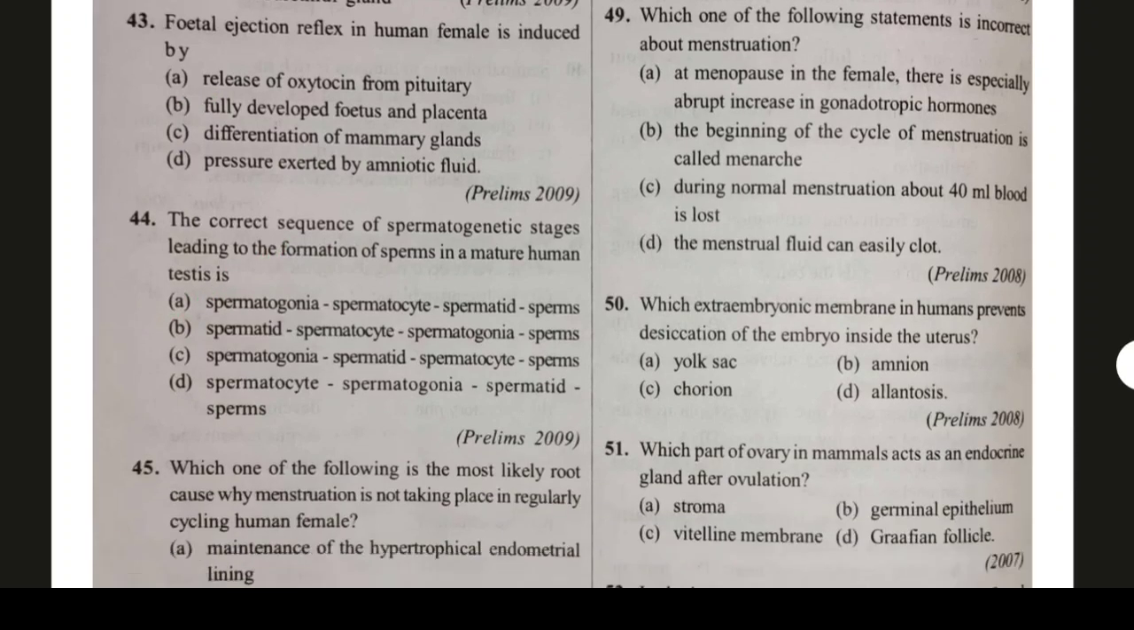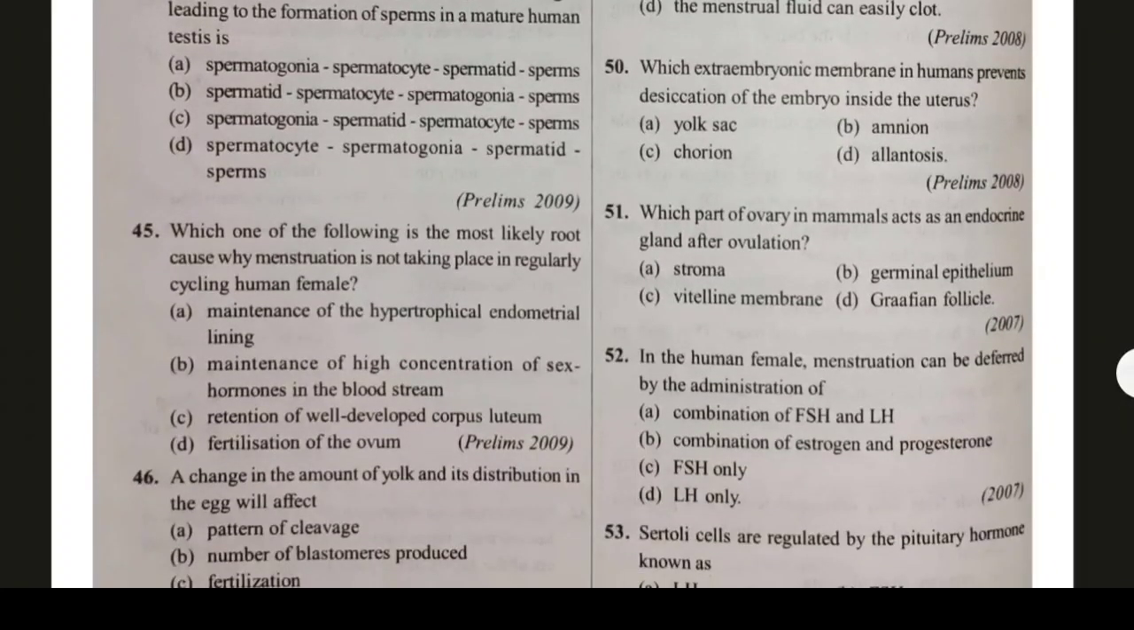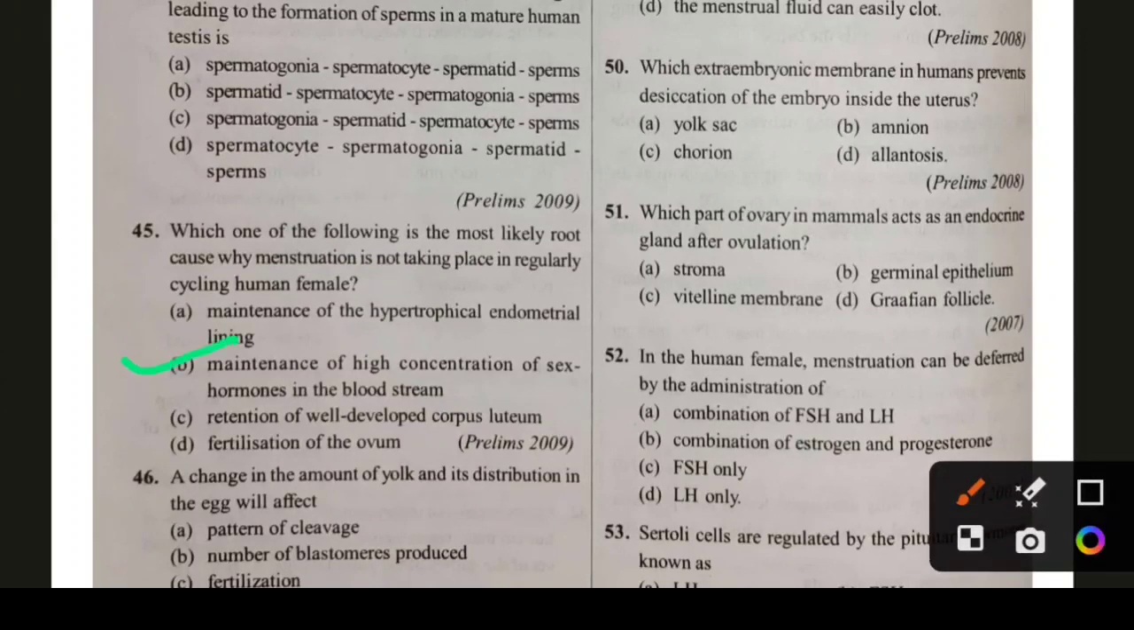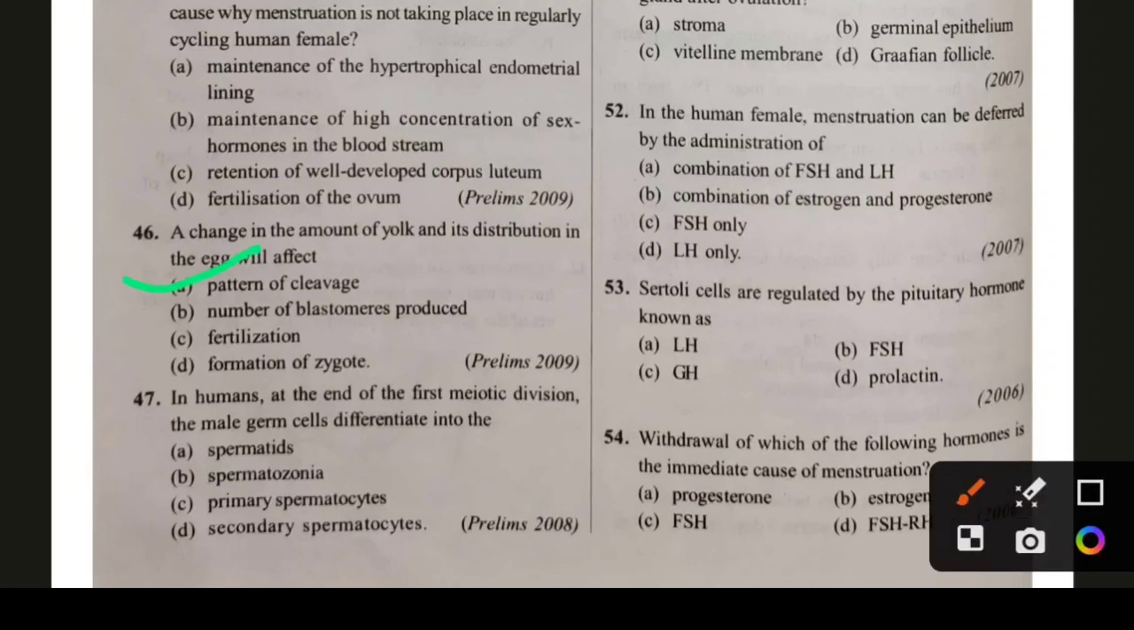Okay. Question number 45. Which one of the following is the most likely root cause why menstruation is not taking place in a regularly cycled human female? The answer is maintenance of high concentration of sex hormone in the bloodstream. That is the reason. Question number 46. A change in amount of yolk and its distribution in the egg will affect the pattern of cleavage. What is cleavage? After fertilization, the division of the zygote. Okay, so that option is the correct answer.